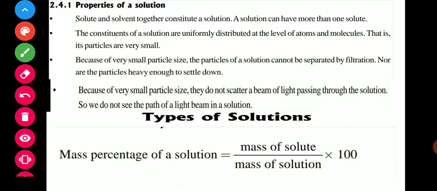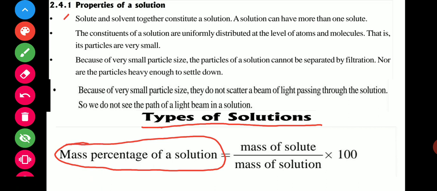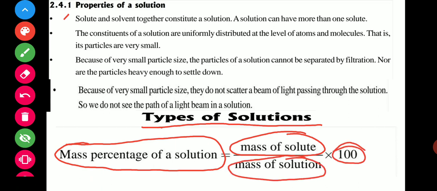So now come to the concentration of solution. First of all, we want to know the mass percentage of solution. So this is the formula of mass percentage of solution: mass of solute upon mass of solution, into 100. That is the formula for the percentage of the solution. How can we find this? As you know, in the solution there are two things.